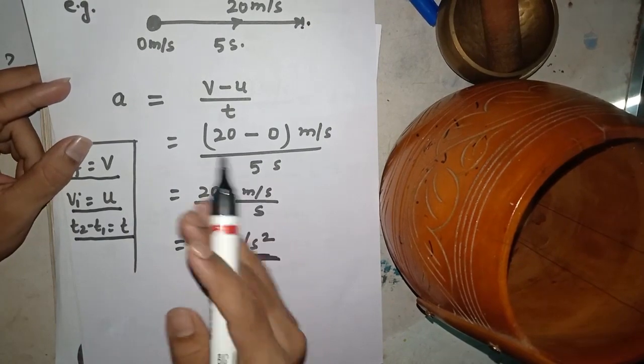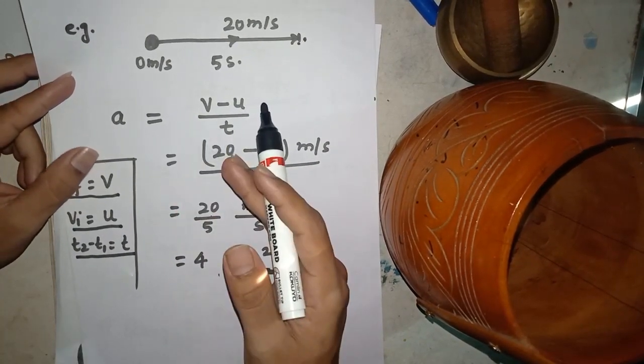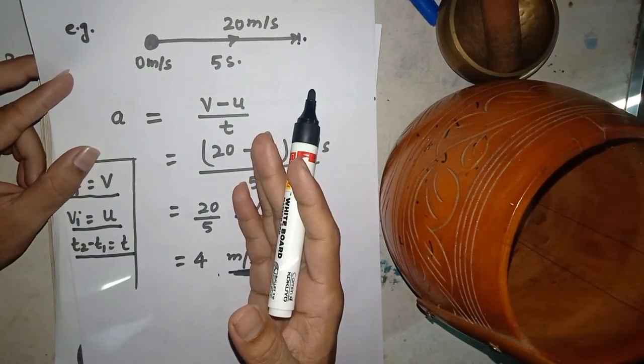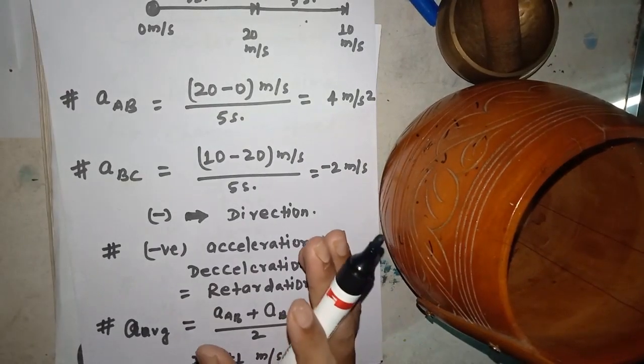Now you have understood how to find the rate of motion if the speed changes. Now I give you a different situation.